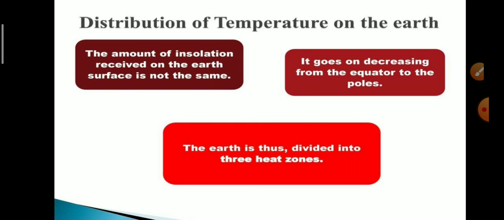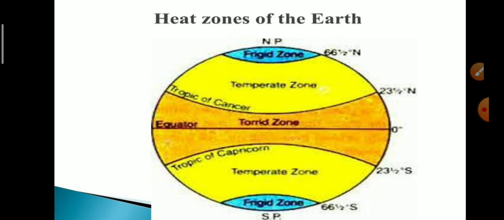Distribution of temperature on the earth. The amount of insolation received on the earth's surface is not the same. It goes on decreasing from the equator to the poles, and the earth is divided into three heat zones: torrid zone, temperate zone, and frigid zone.